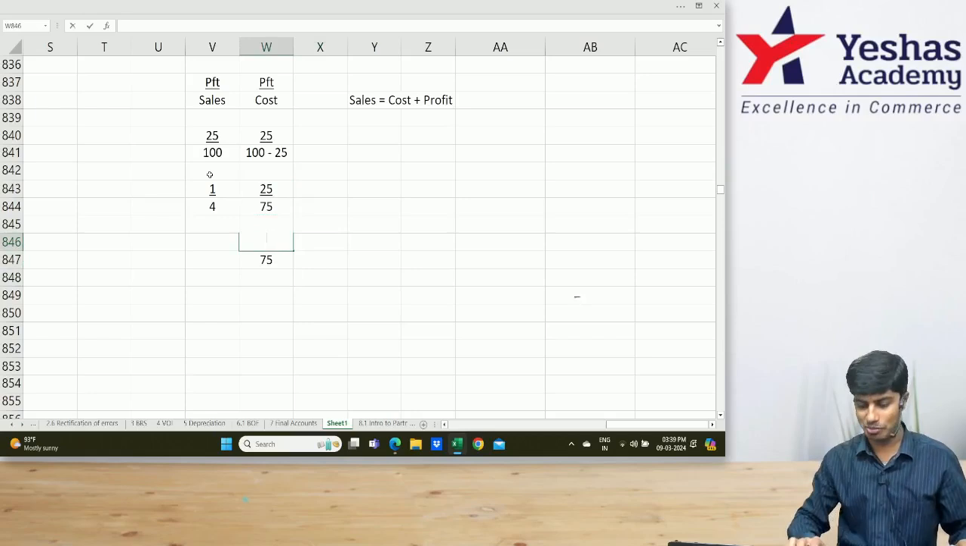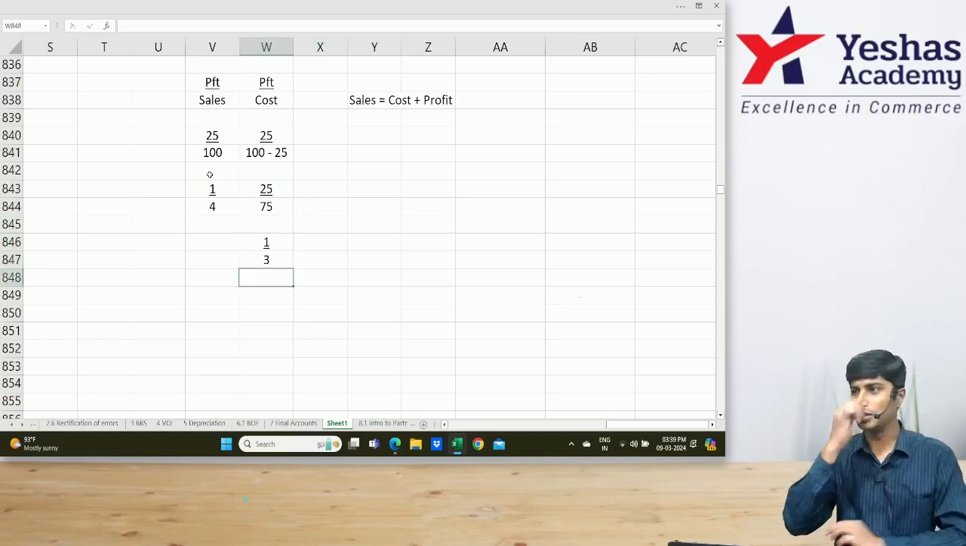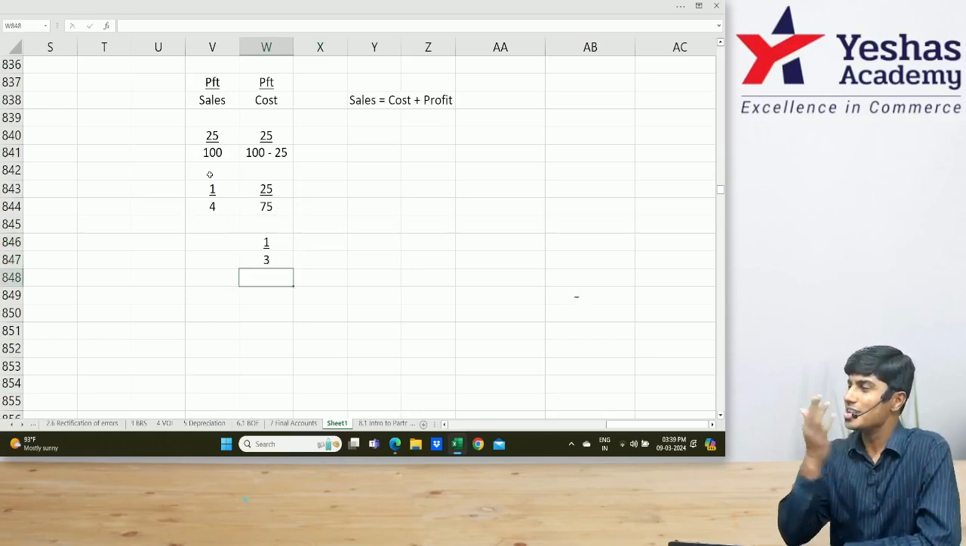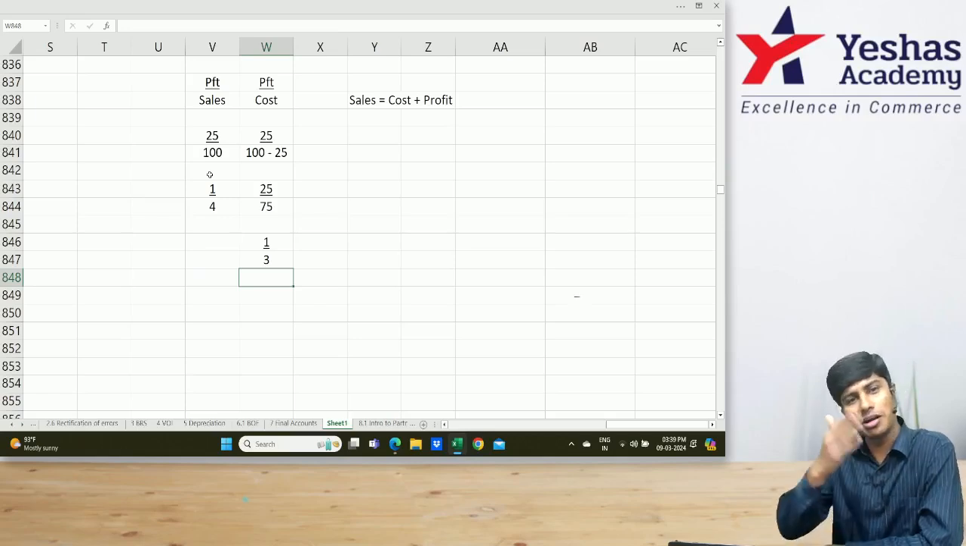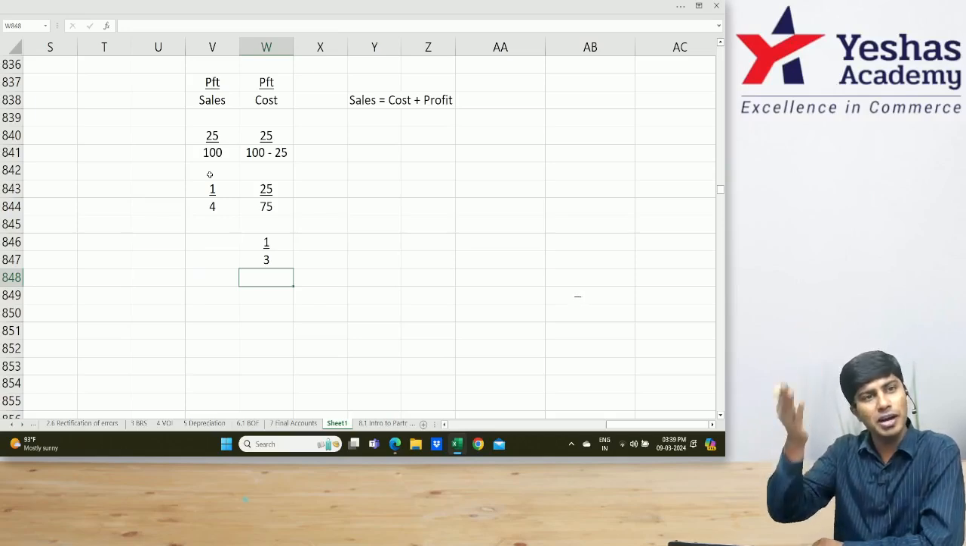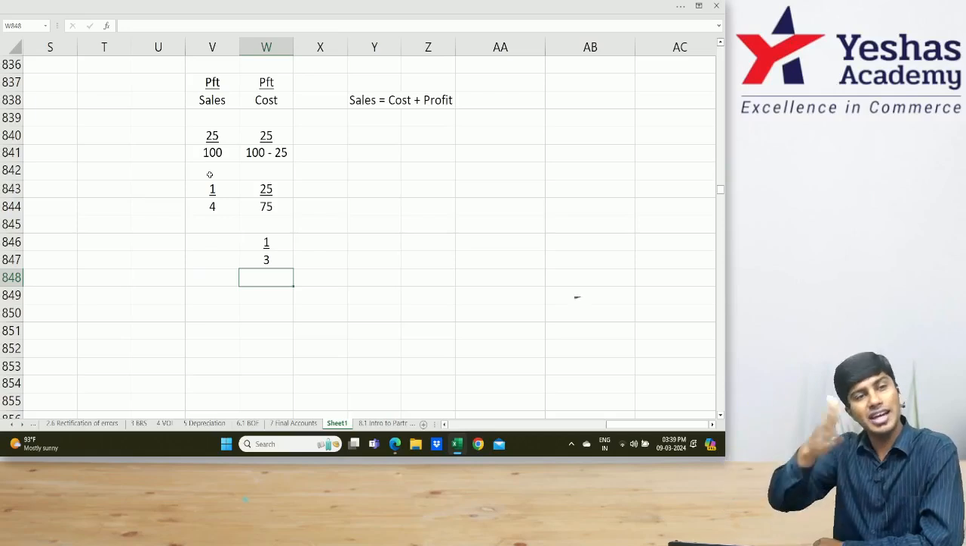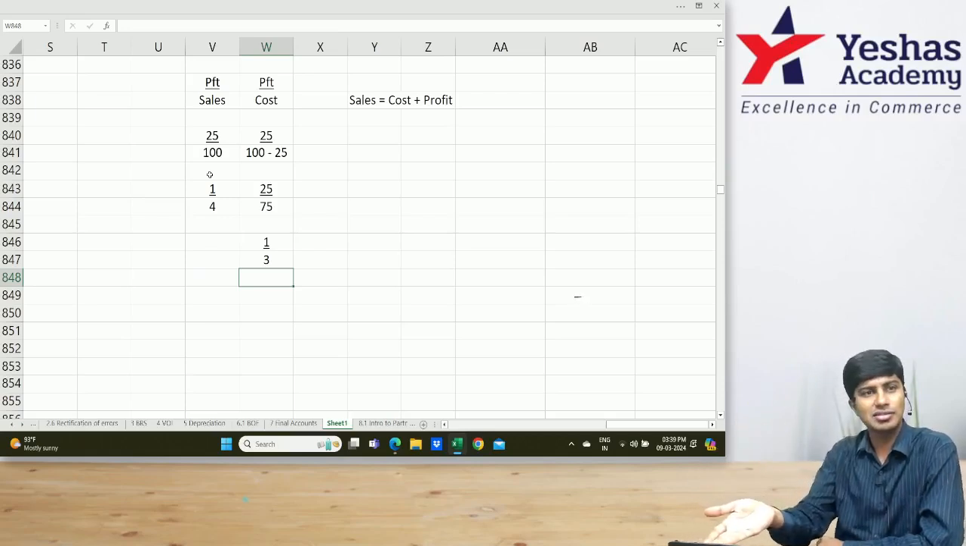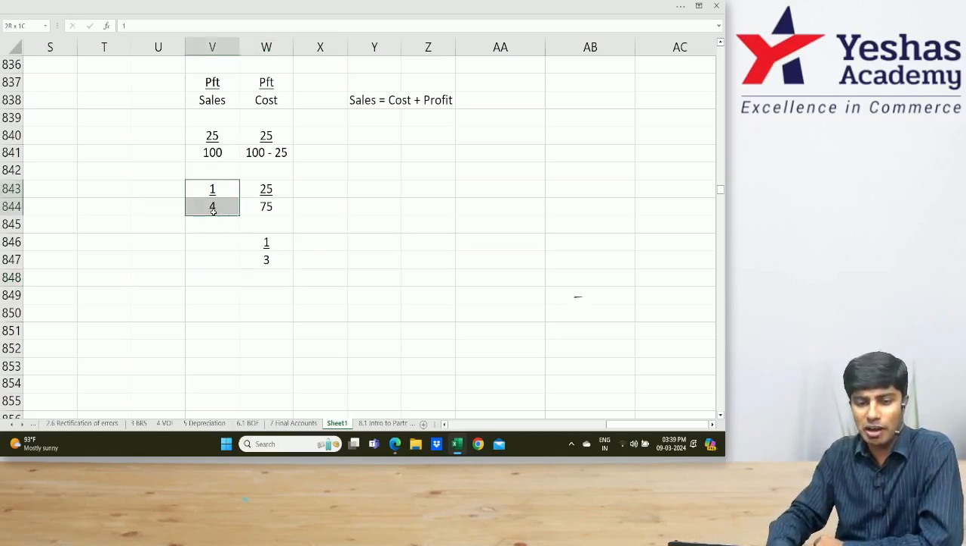Tell us 1 by x, 1 by x plus 1. 1 is profit, x is cost. 1 by x plus 1 is profit by cost plus profit. x plus 1 is sales. So here it is 1 by 4 and 1 by 3. Tell me, did you understand this?